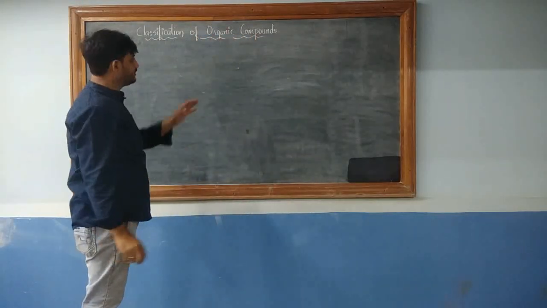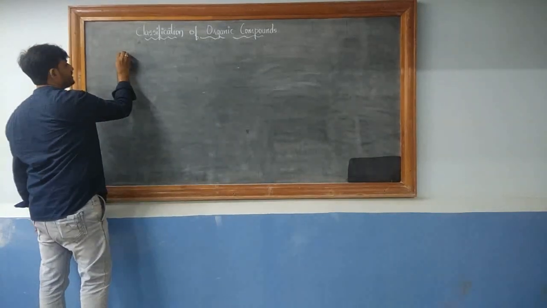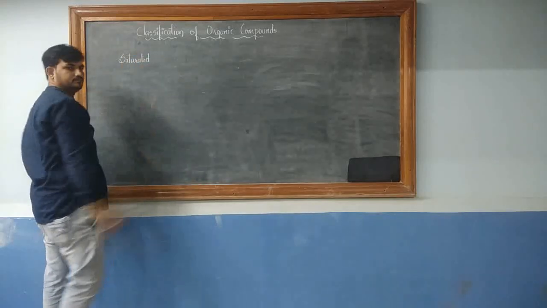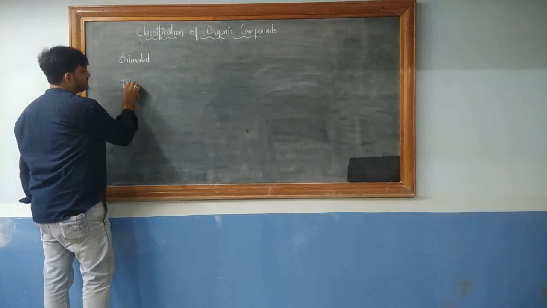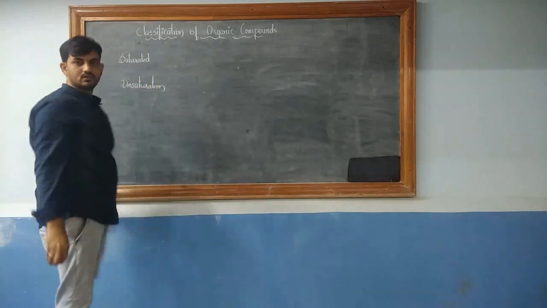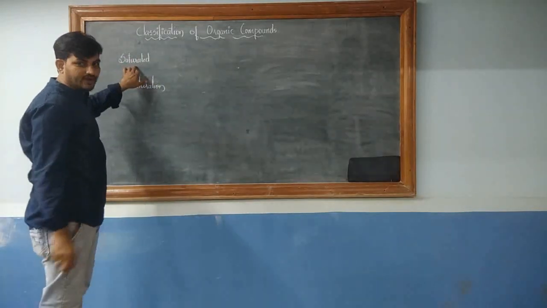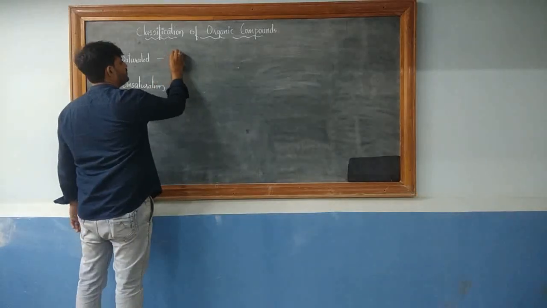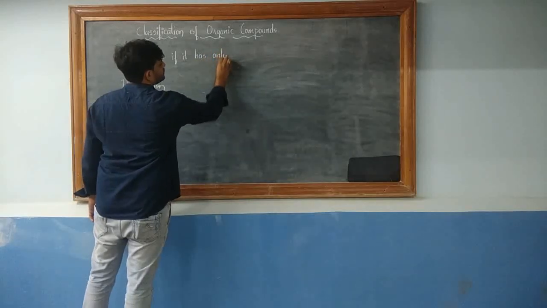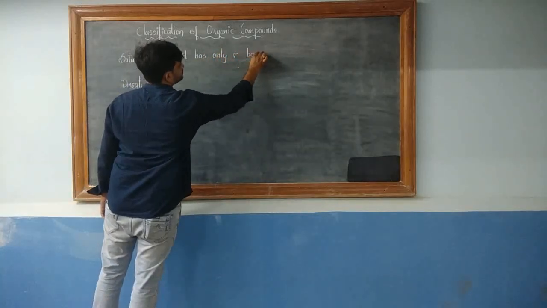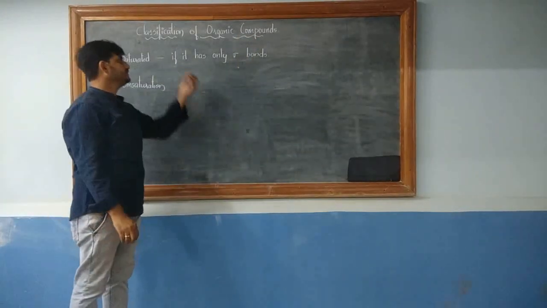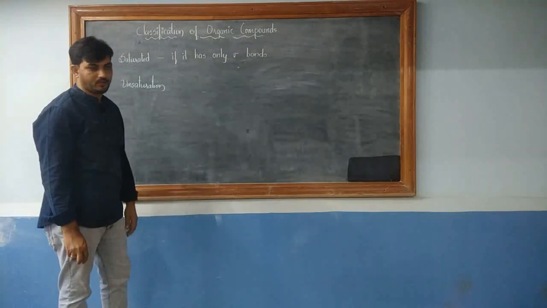Before I go with the chart, remember, the organic compounds may be classified as saturated or they may be classified as unsaturated. This is the basic mode of classification. An organic compound is said to be a saturated organic compound if it has only sigma bonds in it. If the organic compound has got only sigma bonds or single bonds in it, it is classified as a saturated organic compound.